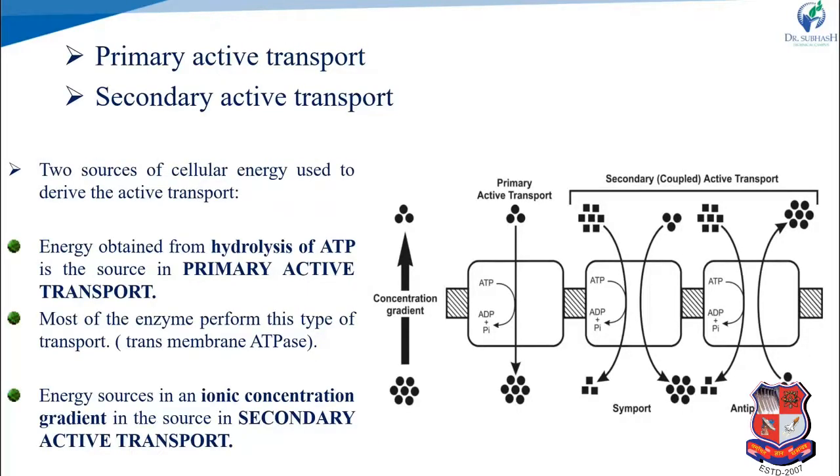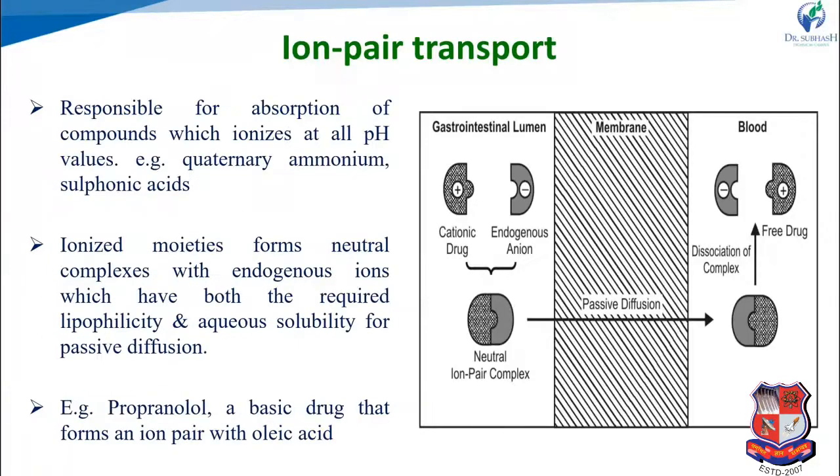Active transport is further classified into two parts: primary active transport and secondary active transport, based on the source of energy. In primary active transport, the energy source is obtained from the hydrolysis of ATP. Most of the time, enzymes perform this type of transport. In the second one, the energy source is the ionic concentration gradient, so that is called secondary active transport.